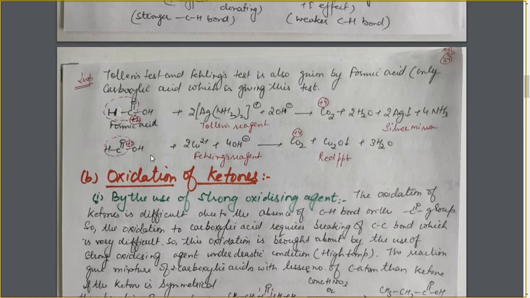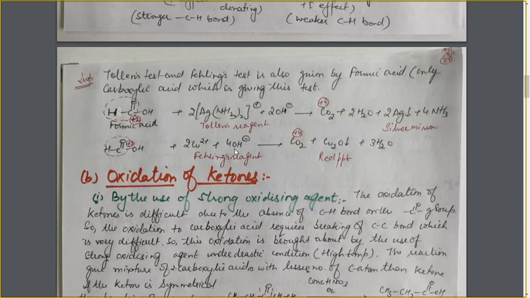In case of the reaction with Fehling's reagent, that is the Fehling test, similarly, we have taken 2 units of Fehling's reagent. From these 2 OH negative ions, remove 1 water molecule, keep it on this side, and 1 oxygen atom is given to this to make the CH bond as COH. Now carbonic acid is formed and it will decompose into CO2, and 1 more water molecule is formed to make 2 water molecules.